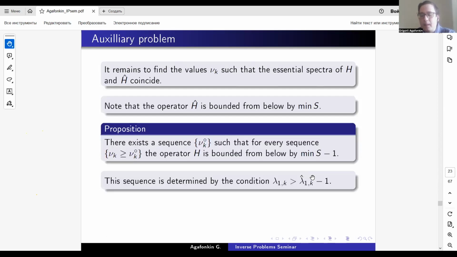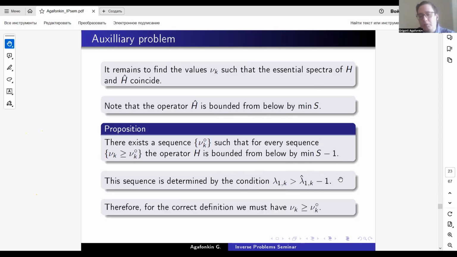And using the epsilon delta definition of the limit, for epsilon equal to 1, we can show that there is a value nu k naught such that for every nu k greater than nu k naught, we have this inequality. And this lambda 1 k with hat is bounded by minimum s, and this one is just the minimum of the spectrum of the operator h. So the operator h is bounded by this constant. So for the correct definition, we must have nu k being greater than this sequence.